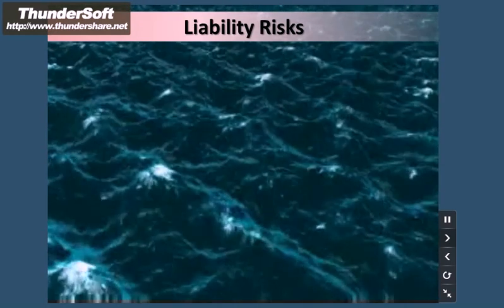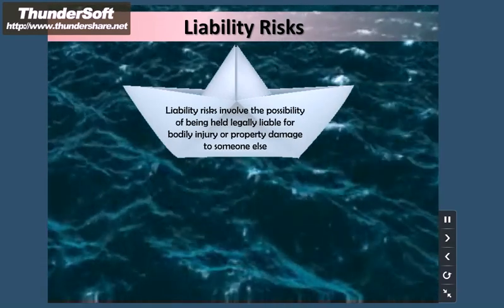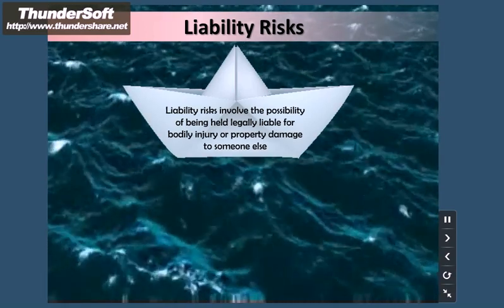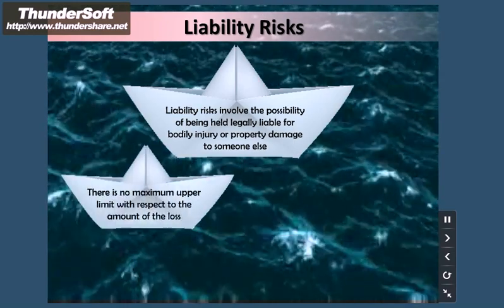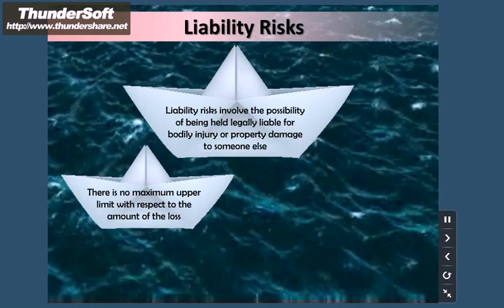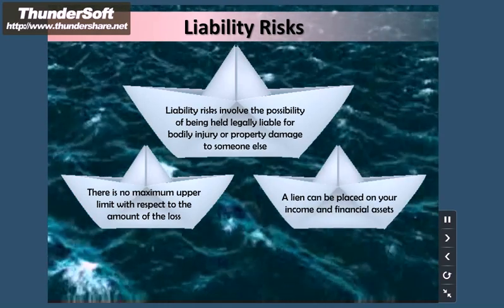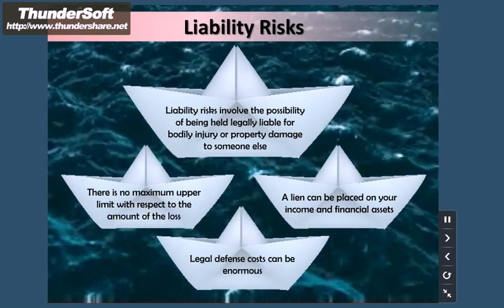Liability risks. Liability risks involve the possibility of being held legally liable for bodily injury or property damage to someone else. There is no maximum upper limit with respect to the amount of the loss. A lien can be placed on your income and financial assets. Legal defense costs can be enormous.